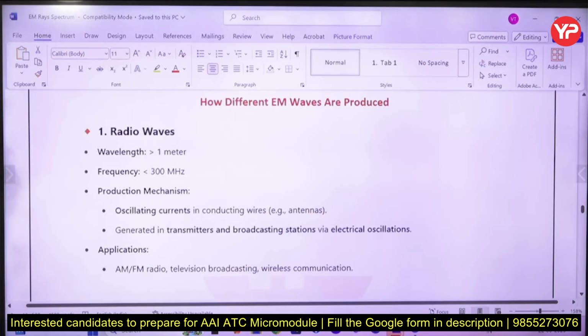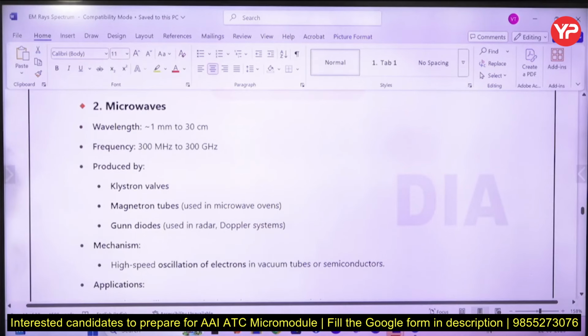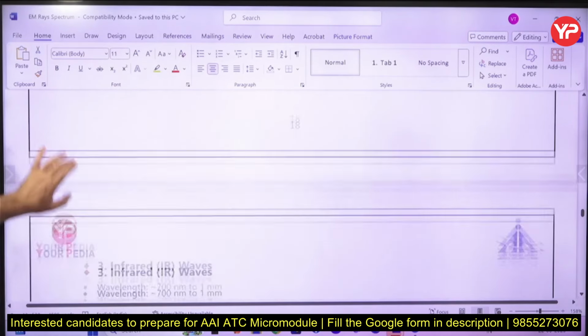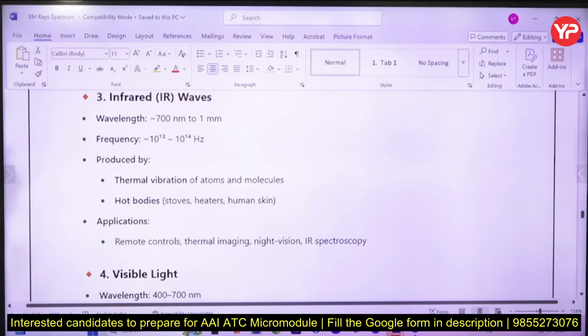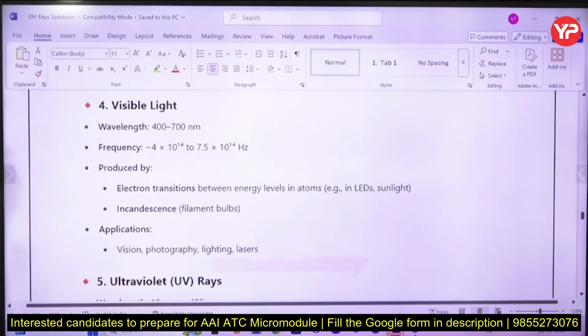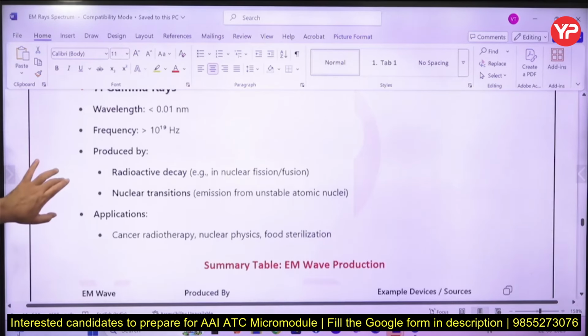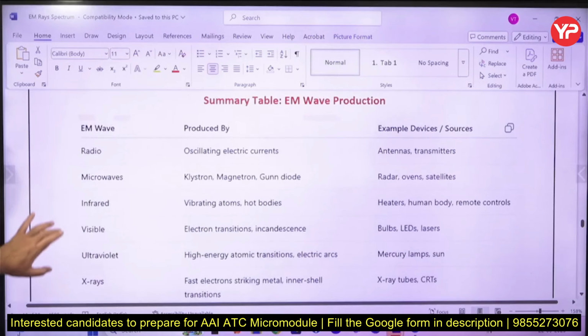How different electromagnetic waves are produced? Radio wave, methodology to produce, and where is the application? Microwave, how these are produced and applications. Similarly, infrared radiation, how these are produced, what is the wavelength. So last couple of these tables are very very important. Everything is covered. Ultraviolet, similarly X-ray and then gamma rays, and then last में this is a summary how these are produced.